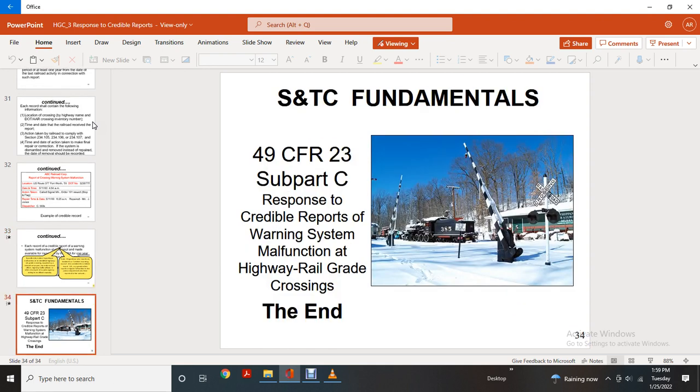SNTC Fundamentals, Title 49 CFR Part 234, Subpart C, Responsible Credible Reports, Warning Systems, Malfunction, Highway-Rail Grade Crossing. The end.